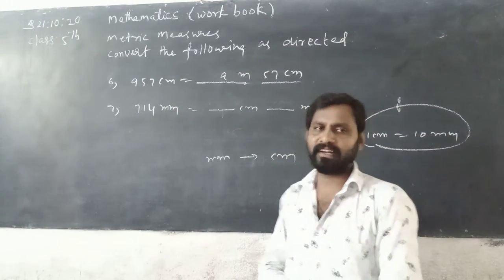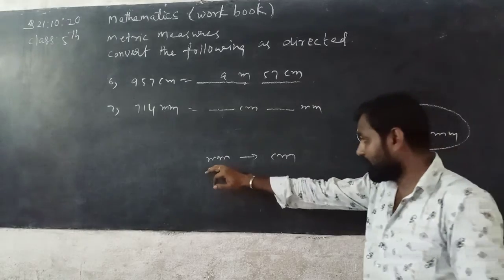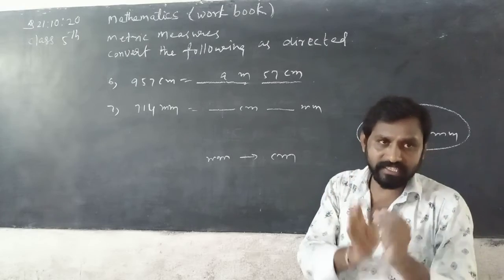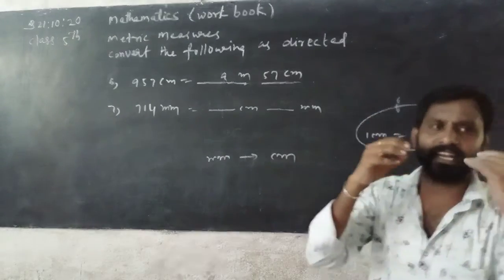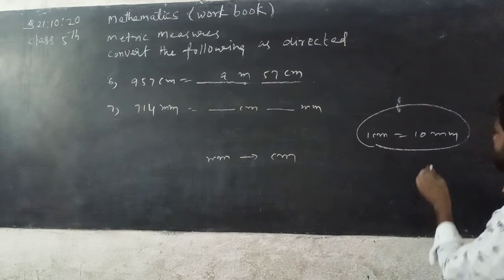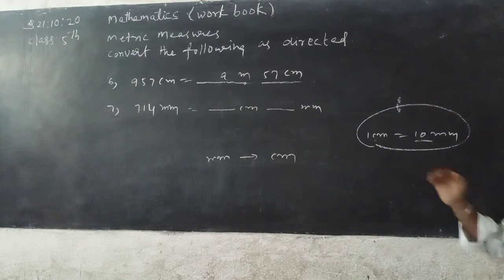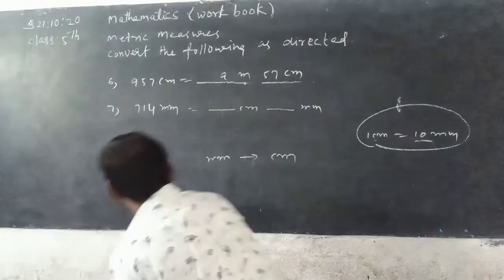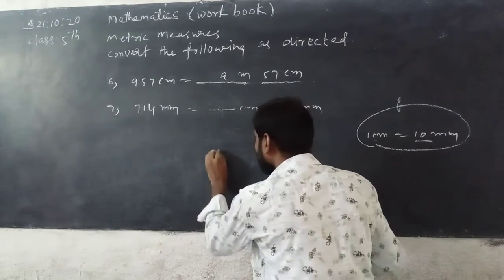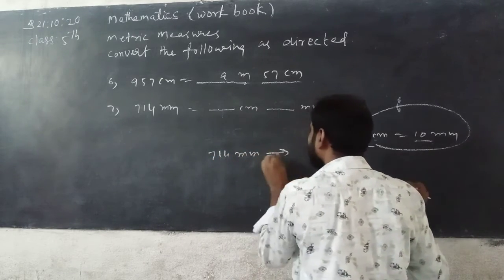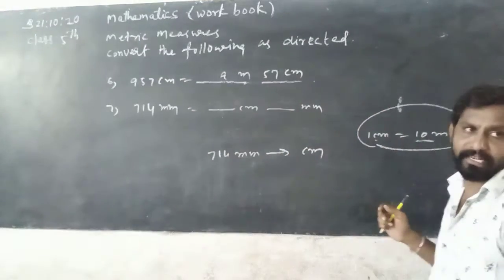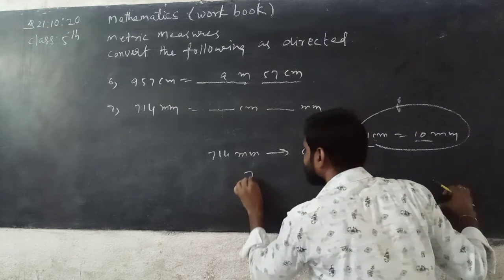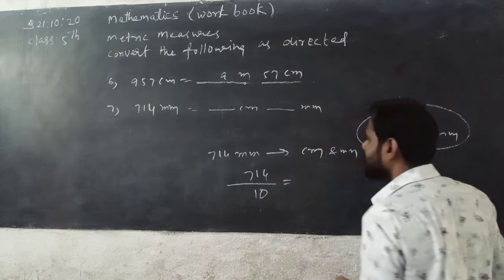Yes, am I right? See here, millimeter is converted to centimeter, means the smaller unit is converted into bigger unit. So we have to take division by 10 because 1 centimeter is equal to 10 millimeter. See, now the given problem here, 714 millimeter is converted into centimeter and millimeter. See here, 714 by 10, you can get